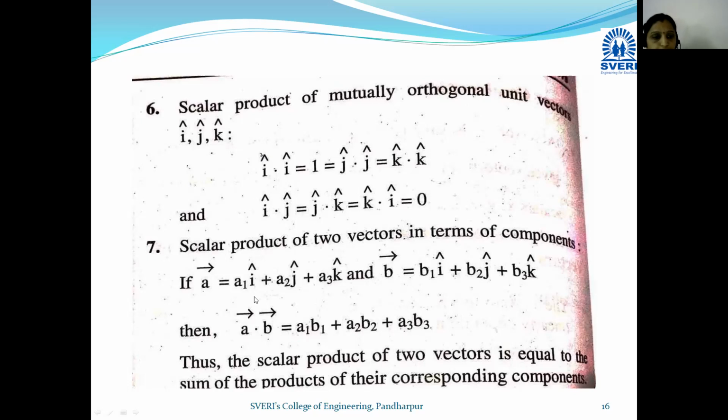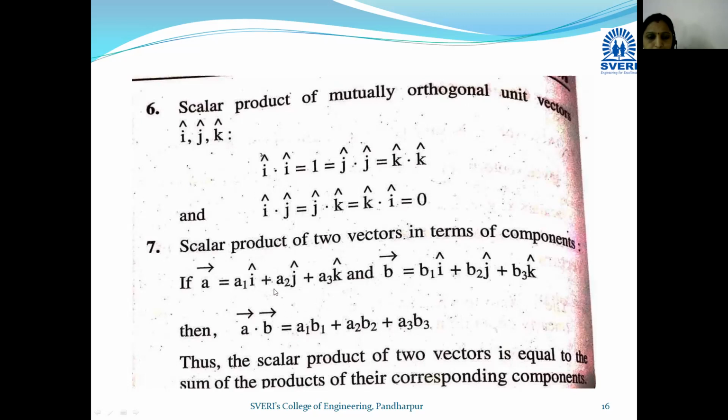Okay, let's move towards the next property of scalar product. So scalar product of two vectors in terms of components. Okay, suppose a bar is a1 i plus a2 j plus a3 k, and suppose b bar is equal to b1 i plus b2 j plus b3 k. These two vectors are given in terms of components. Then how to take the scalar product? So a bar dot b bar becomes, now you can see here i dot i 1 आहे.